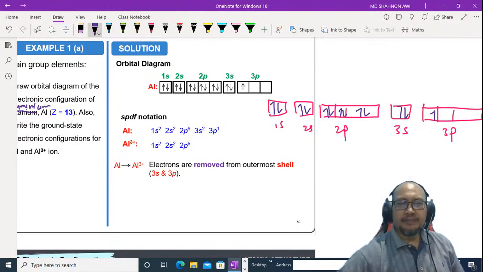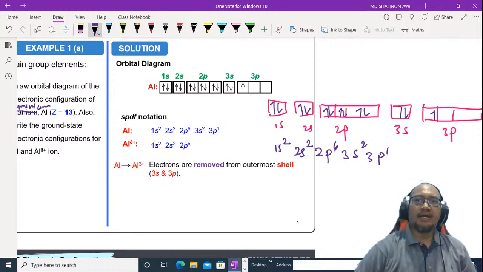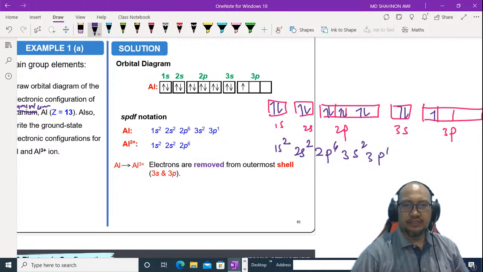Or in SPDF notation, 1s here has 2 electrons, so 1s2, 2s here also 2 electrons, 2s2, 2p here has 6 electrons, 2p6, 3s here, 3s2, 3p1. That's how we change from orbital diagram to SPDF notation.